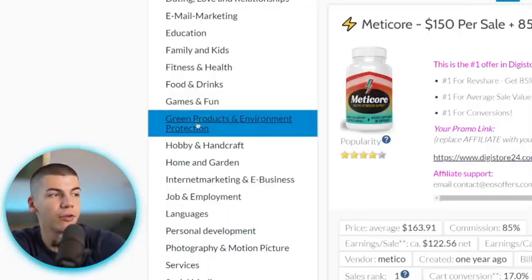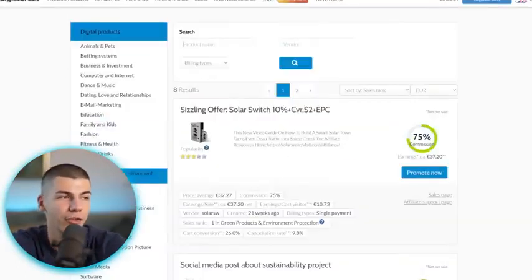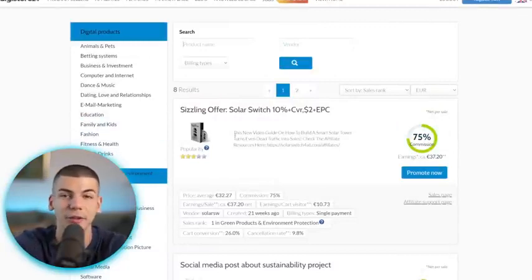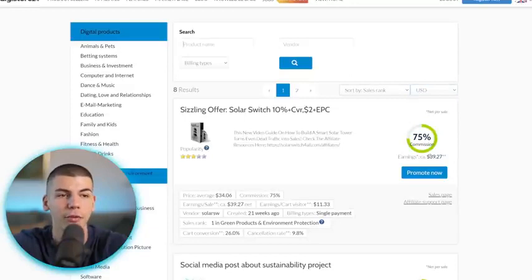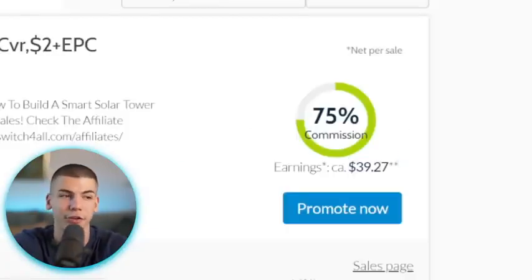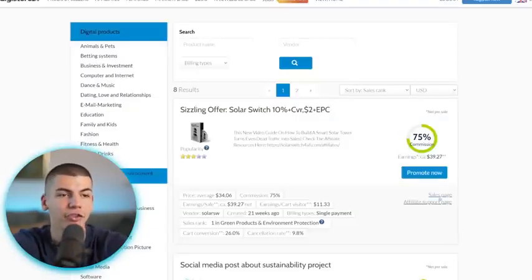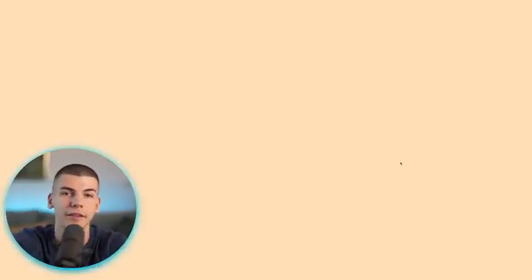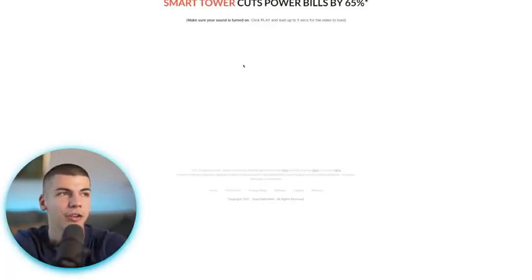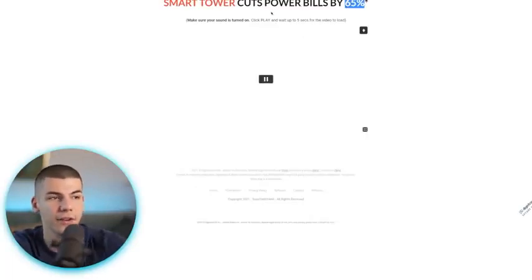So you can go to the green products and environment protection category, which is something that is related to science and experiments, and you can see that this first offer is going to pay you almost $40 per person that you refer. If you check out the sales page of this offer, you're going to see that this is some power plant or MIT technology that is going to help people save 65% on electricity. Basically, I think it was almost $1,000 on electricity that they can save.